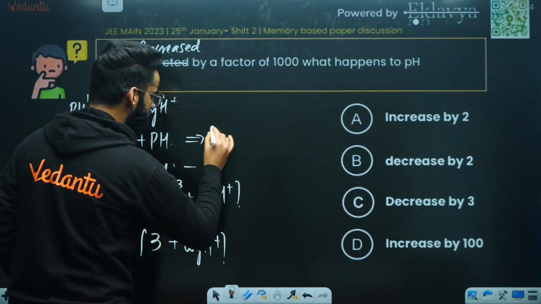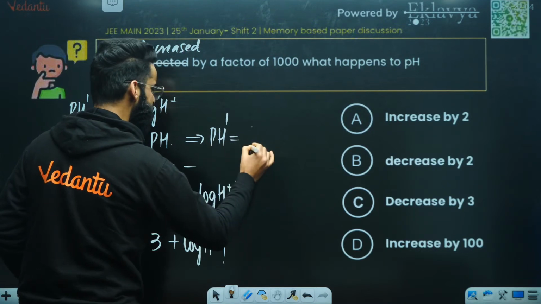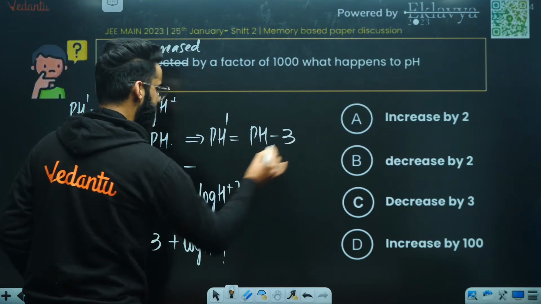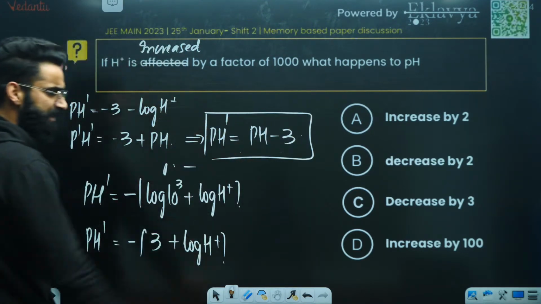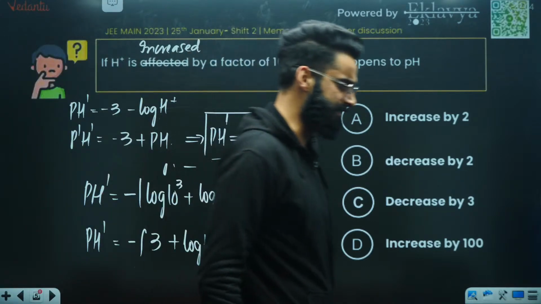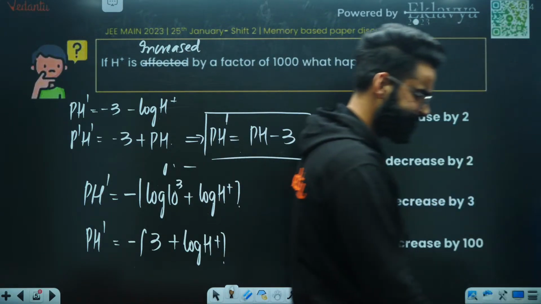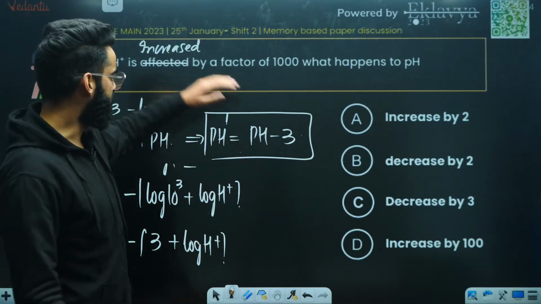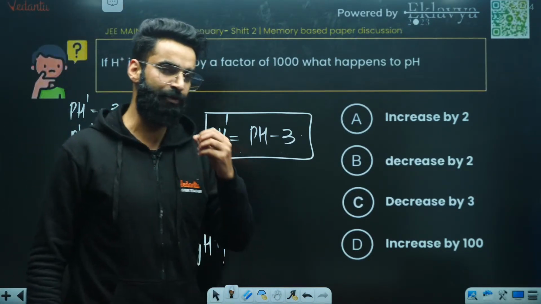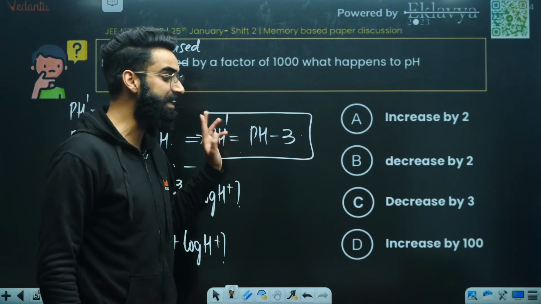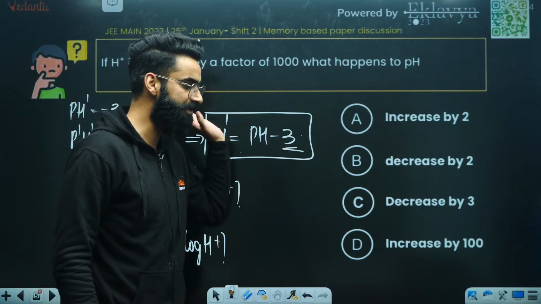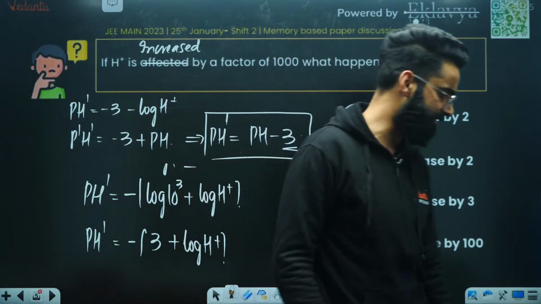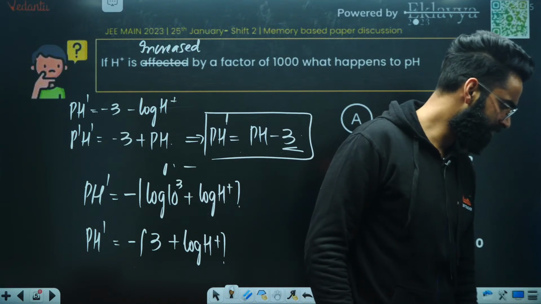So the new pH, which I'm representing by pH dash, came out to be pH minus 3. This is the correct answer to the question. I'm sure you can easily solve this sort of equation if it comes. So if you increase the concentration of H positive by 1000, pH is decreased by 3 units. As simple as that. Perfect?